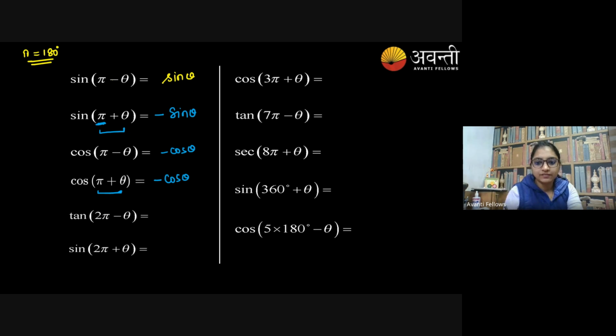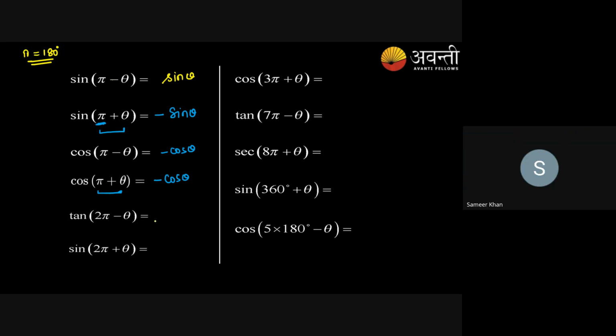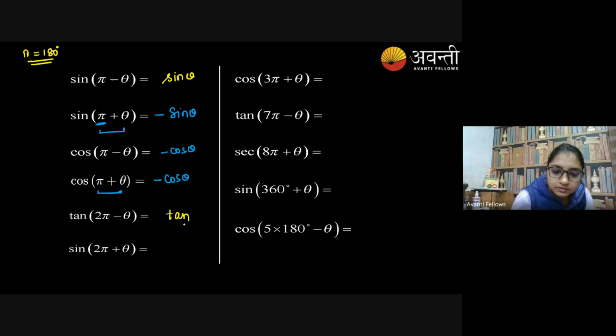Friends, be active. I can take anyone's name and they need to answer for that. Harshil, are you there? No. Samir, tan of 2 pi minus theta. Ma'am, tan. Okay. We're talking about which quadrant?